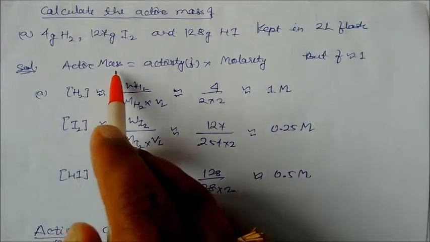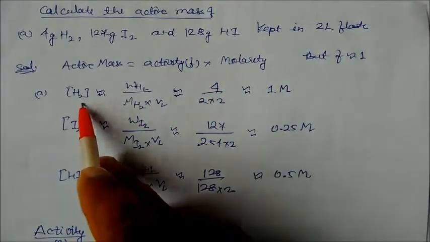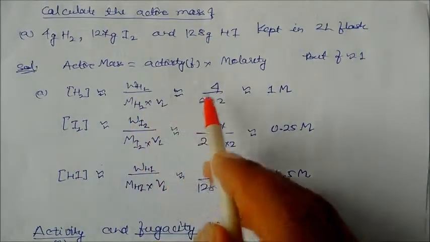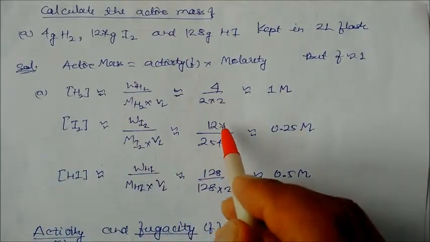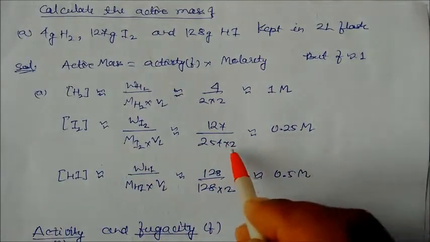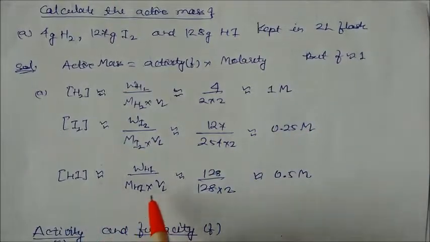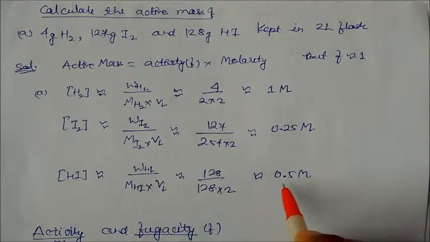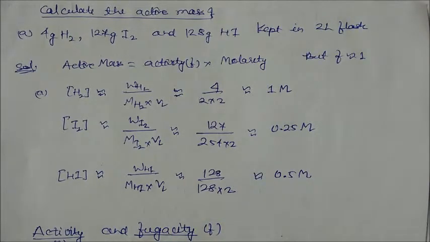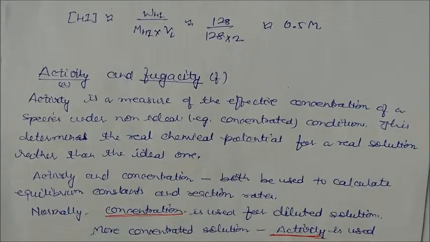Active mass is activity into molarity, so activity will be 1. Hydrogen is weight divided by molar mass into volume, 4 by 2 into 2, which is 1 molarity. Similarly iodine is 127 divided by molar mass into 2, where 2 is the volume, which is 0.25 molarity. Similarly HI will be 128 divided by 2, this becomes 0.5 molarity. In this way we can find the active concentration or molarity.